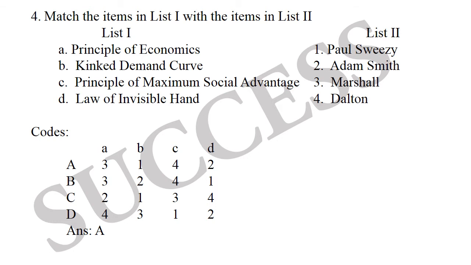Law of invisible hand, that is the unobservable market force that helps the demand and supply of goods in a free market to reach equilibrium automatically. That is the law of invisible hand given by Adam Smith. So here the correct option is A.